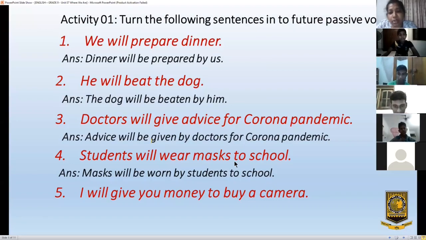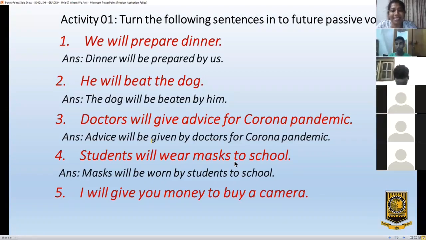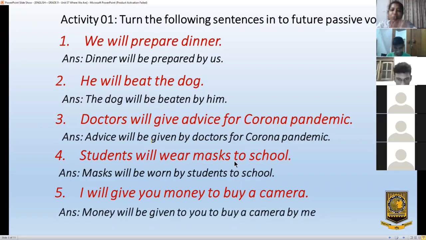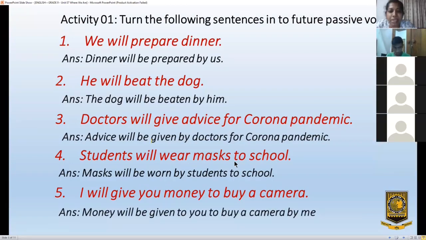Money should come to the front. Money will be given by me to you to buy a camera. Money will be given to you to buy a camera by me.